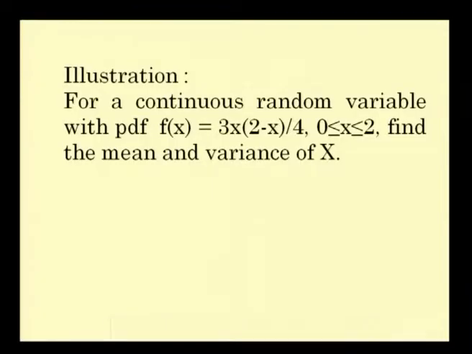The first illustration goes as, for a continuous random variable with PDF 3x into 2 minus x by 4, 0 less than or equal to x less than or equal to 2, we have to find out the mean and variance of x. It is not mentioned how to find out mean and variance. We can find out the mean and variance using mathematical expectation. f of x is given to be equal to 3x into 2 minus x by 4 for 0 less than or equal to x less than or equal to 2.